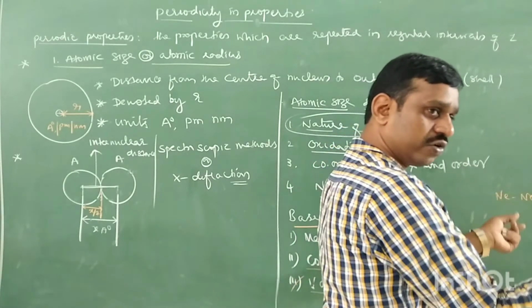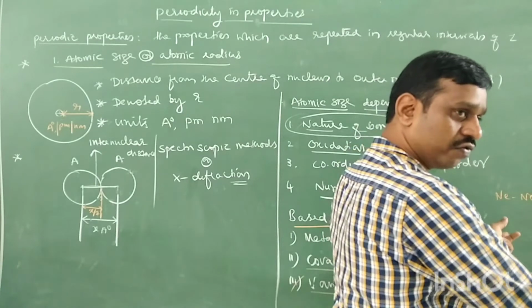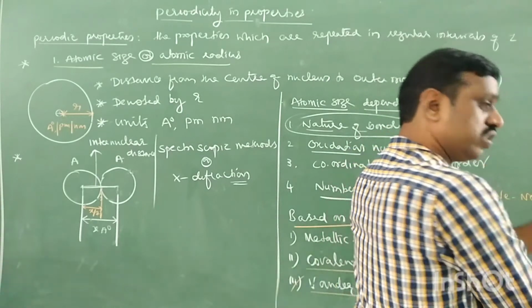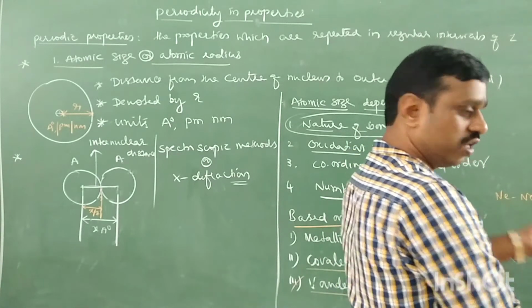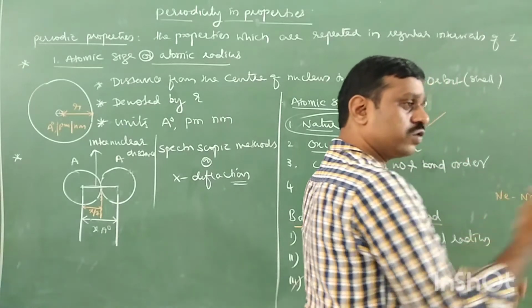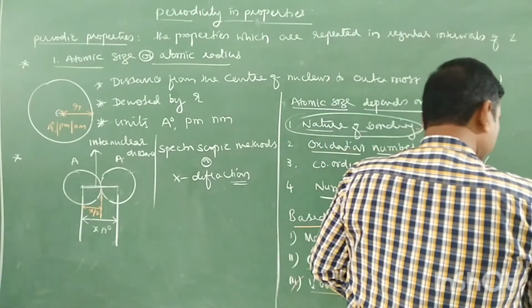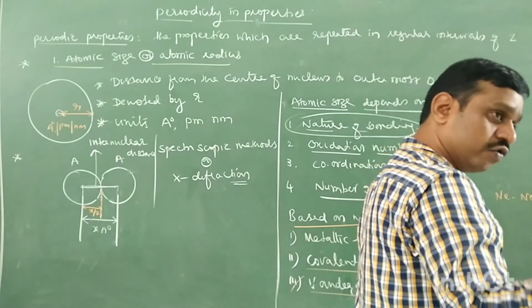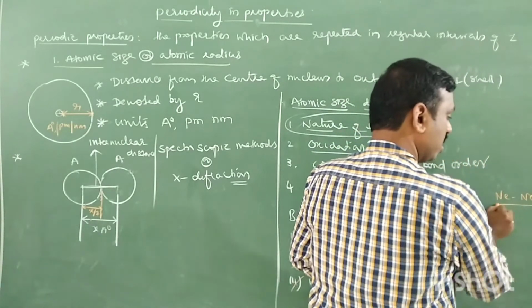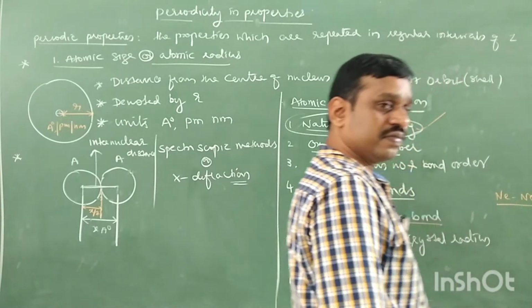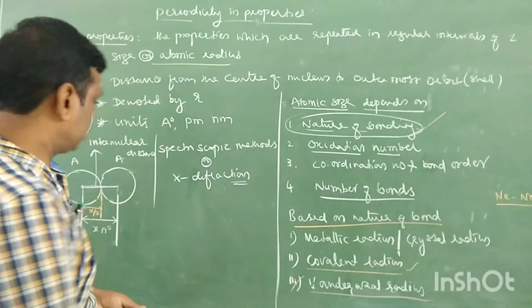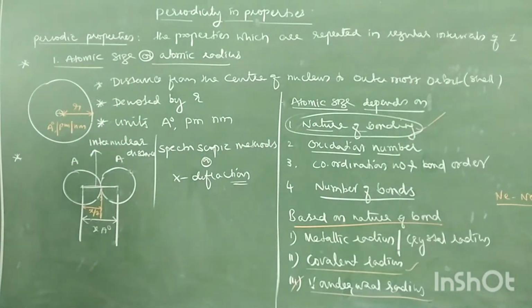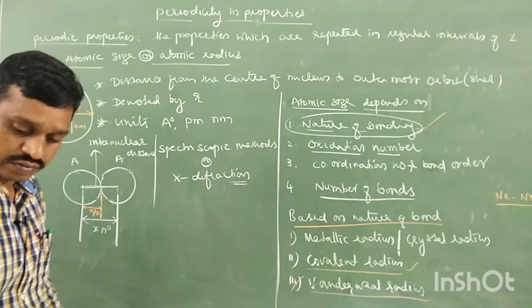This weak force of attraction is nothing but van der Waals force of attraction. They are present in nature, no? They are universal forces. They are present between any two things, any two objects also. Here also in between neon there is a van der Waals force of attraction. Therefore, van der Waals radius is measured mainly in molecules having van der Waals force of attraction, particularly in noble gases. Right? So let us see one by one in detail. Understand now? Take down.